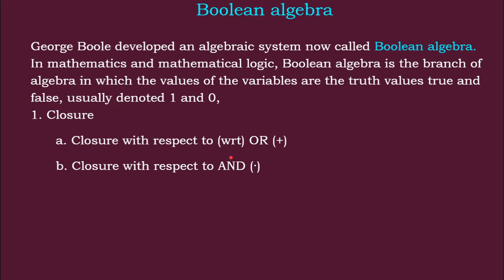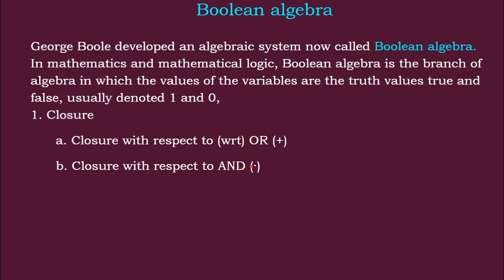We have two basic binary operations, OR and AND. Basically we have NOT, AND and OR, but AND and OR are the binary operators, whereas NOT is the unary operator. Now this closure property is applicable for both the OR and the AND operator.